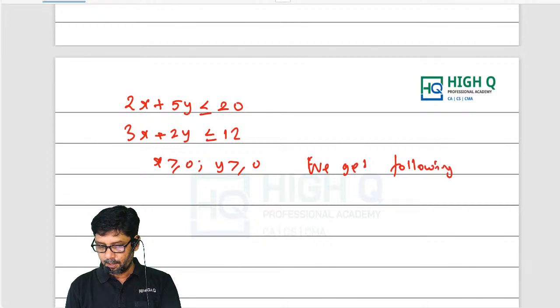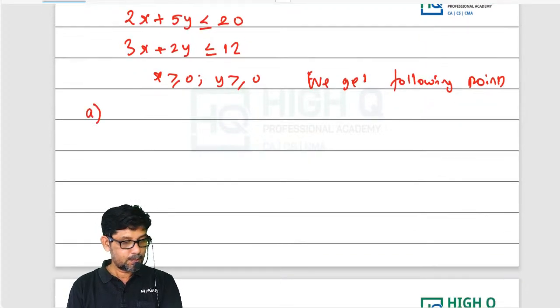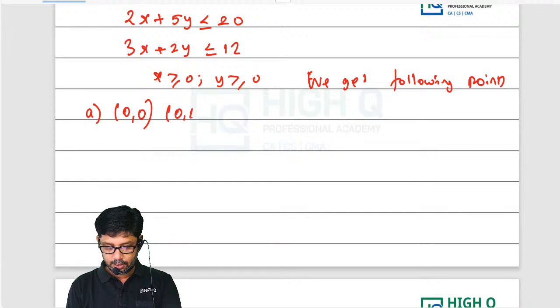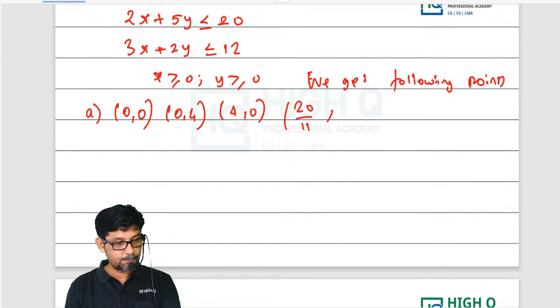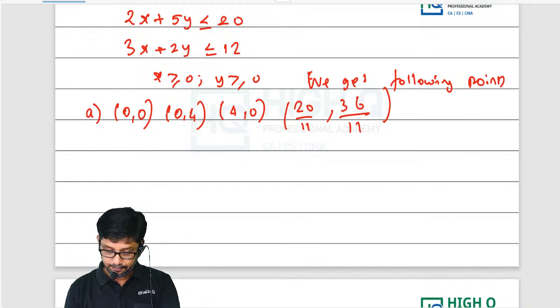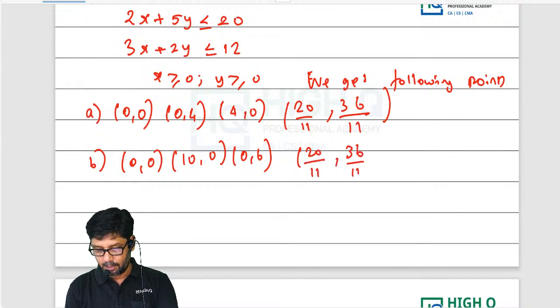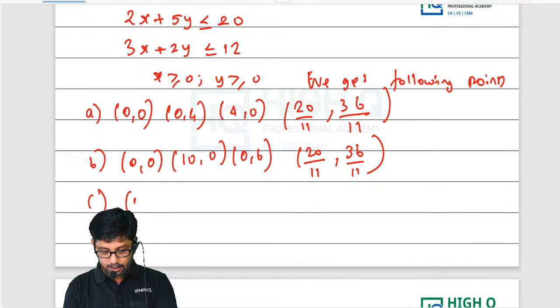Option A: (0,0), (0,4), (4,0), (20/11, 36/11). Option B: (0,0), (10,0), (0,6), (20/11, 36/11). Option C: (0,0), (0,4).